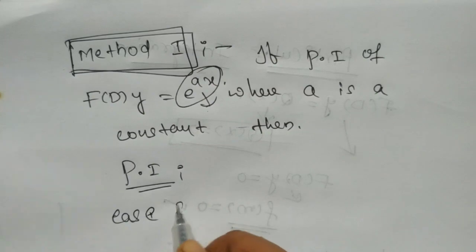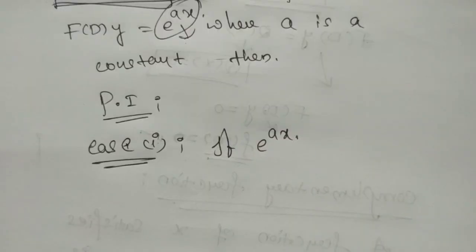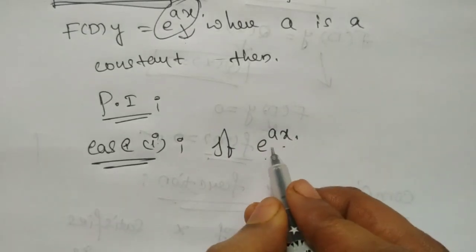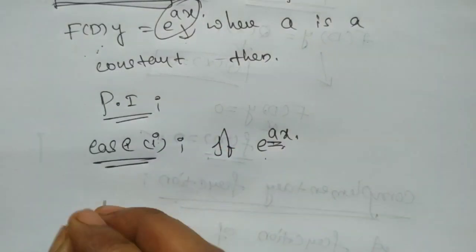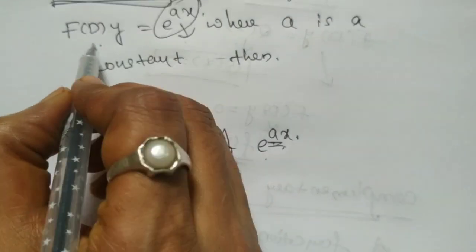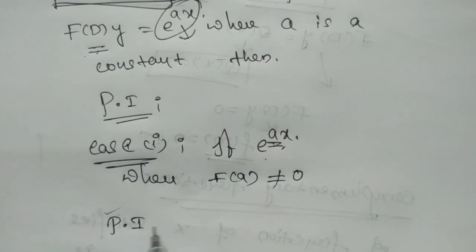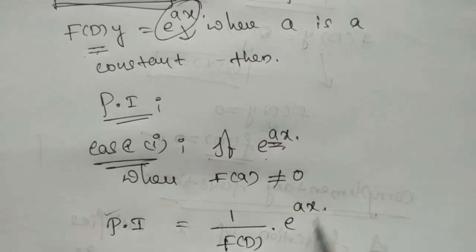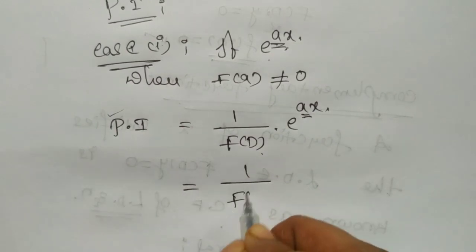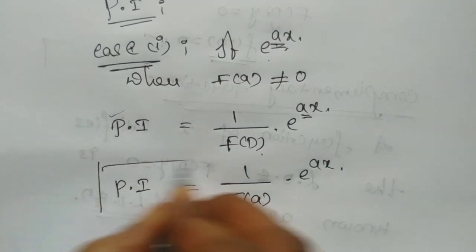Case 1: substituting the a value in f of D, if f of a is not equal to 0, then the particular integral is 1 by f of D into e power ax, that is 1 by f of a into e power ax. So this is the particular integral.